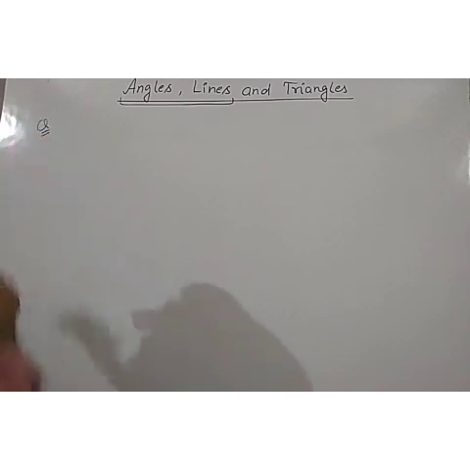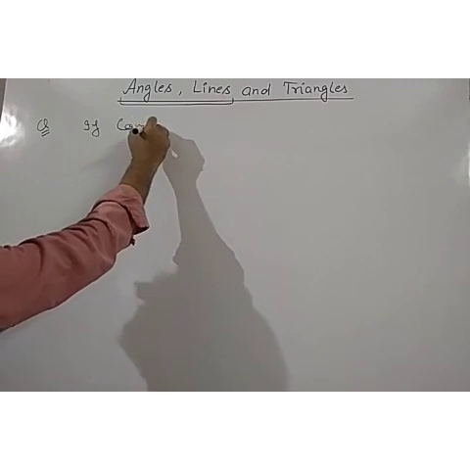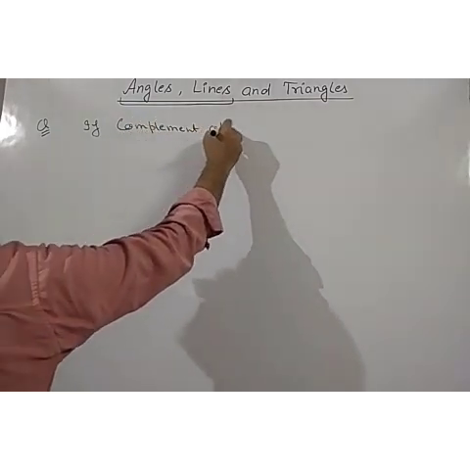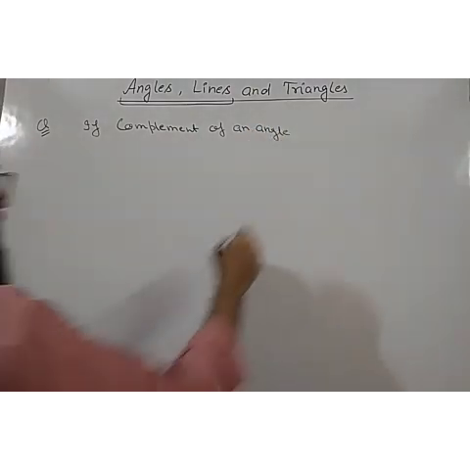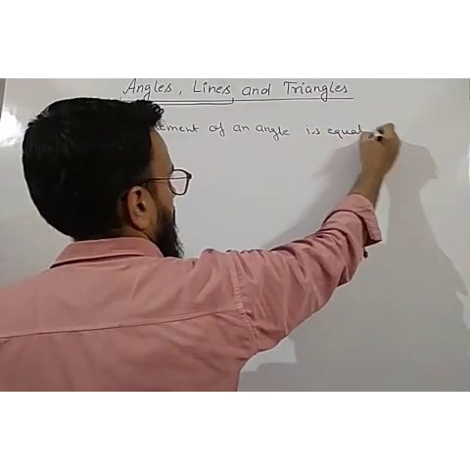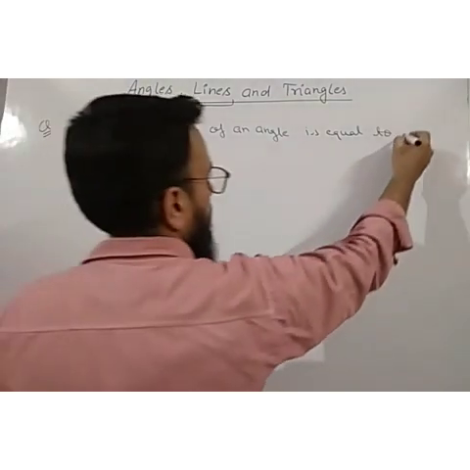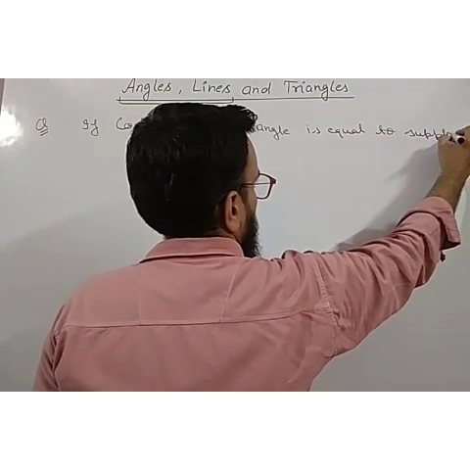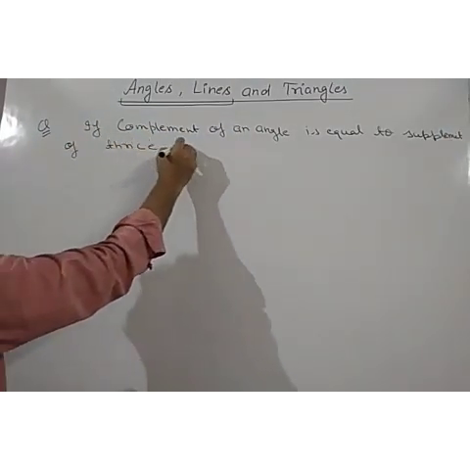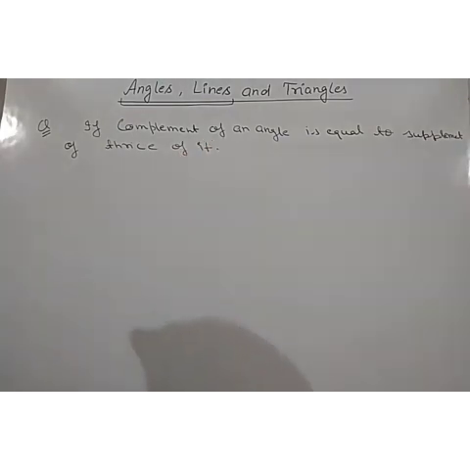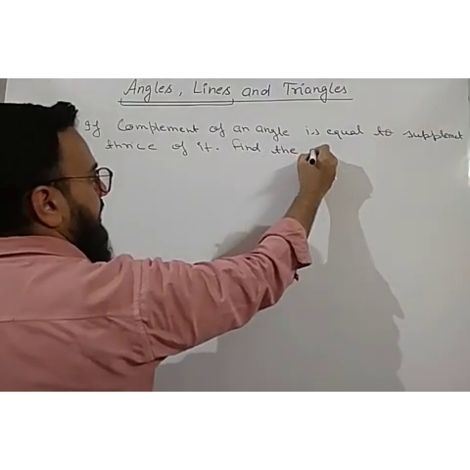Now this is a different question. If the complement of an angle is equal to the supplement of thrice of it, then find the measure of the angle, or simply find the angle.